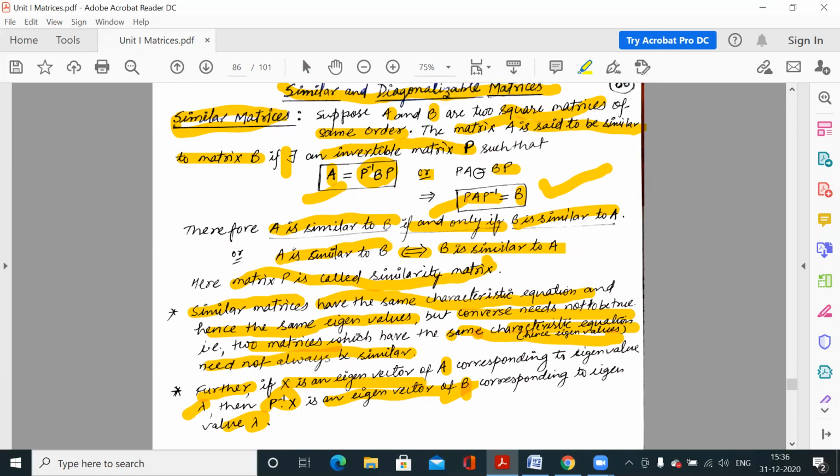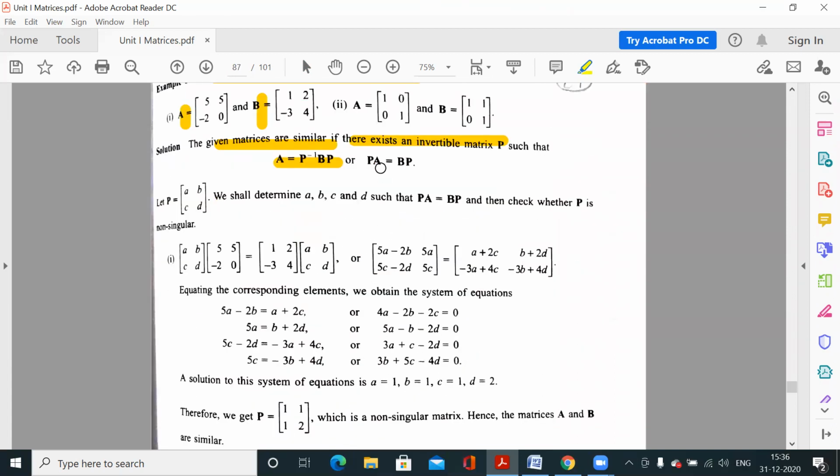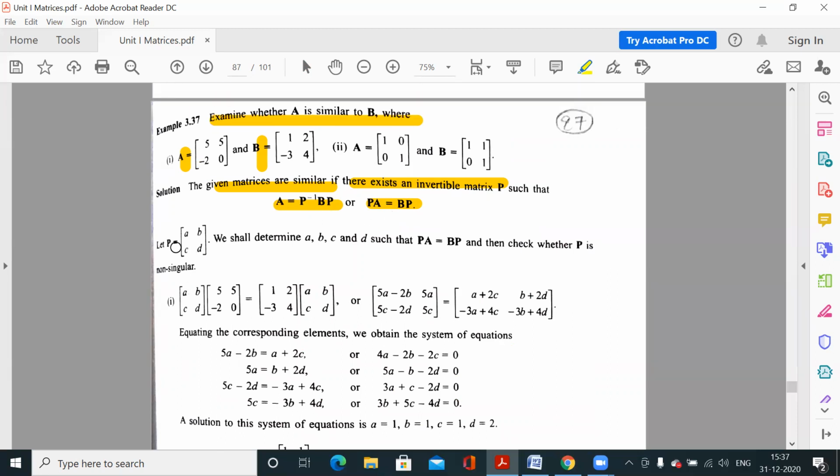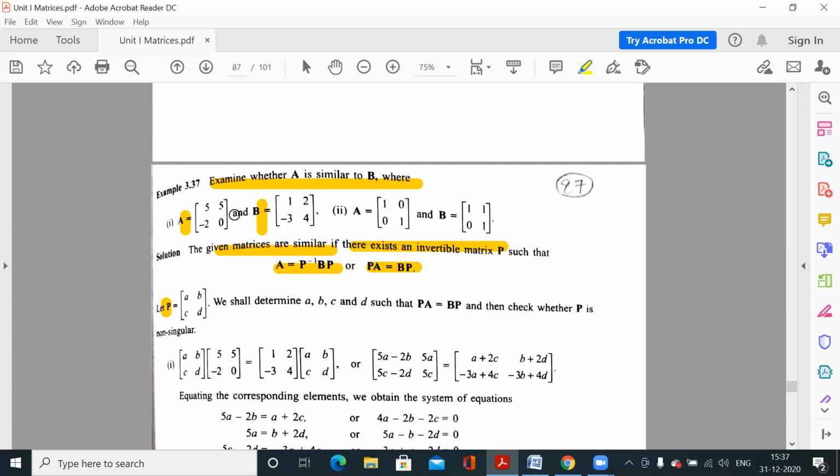We are using this definition, which means we are checking whether the A and B matrices are similar. So we must have the condition that PA must be equal to BP, for which we must know what P is, because we have the A matrix and the B matrix, but we don't know P. Let us try this. Because we don't know P, we will assume that P is a matrix like this. Since these are 2 by 2 matrices, square matrices of order 2, the P matrix would also be of order 2.